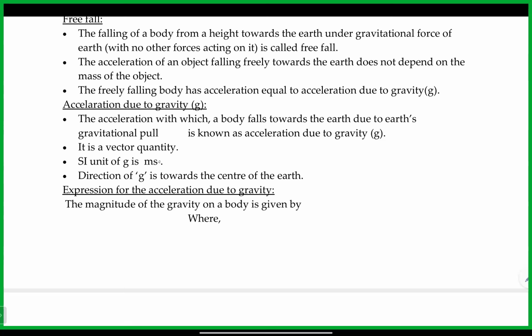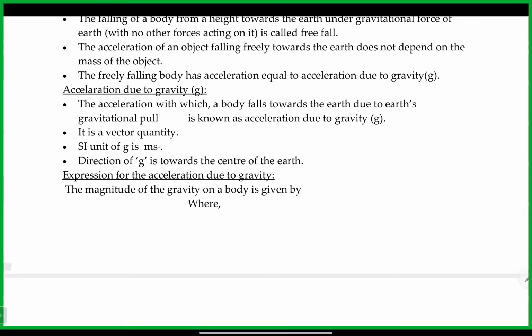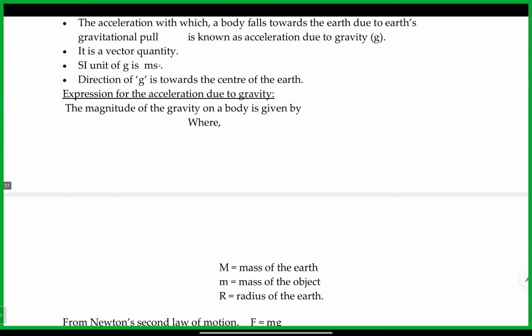If it is a scalar quantity, it means just magnitude, no particular direction. Okay, sir. And the SI unit of g is again meter per second square. The direction of g is towards the center of the earth. Just now we discussed vector quantity. Its direction is always towards the center of the earth. Acceleration due to gravity has both magnitude, that is 9.8, and its direction is always towards the center of the earth. So for that reason it's a vector quantity.